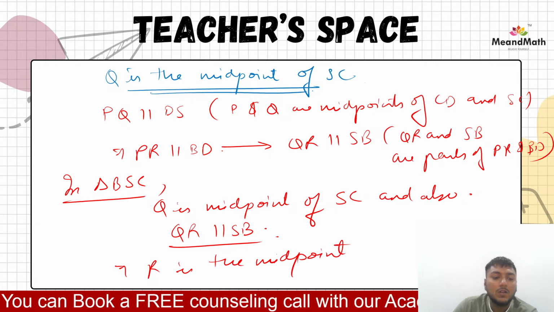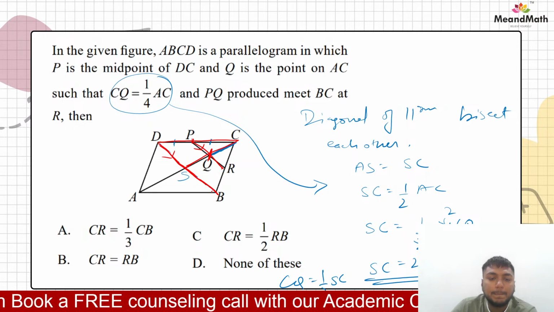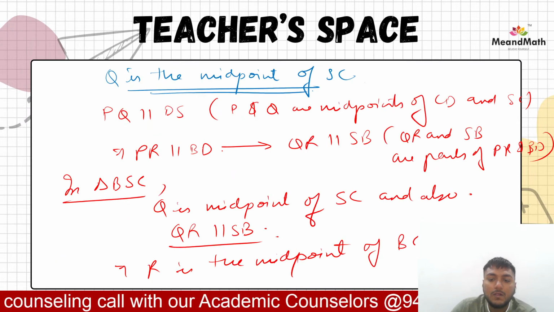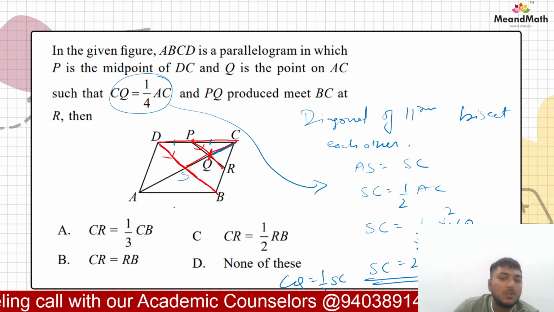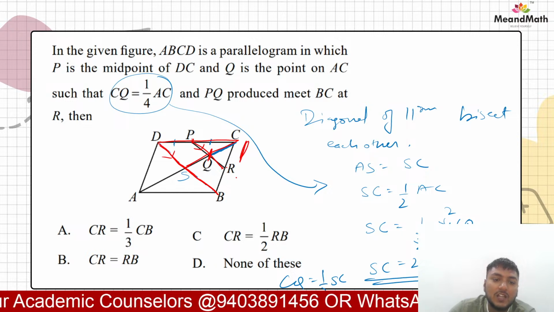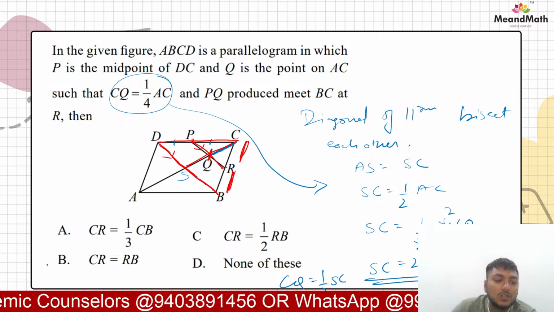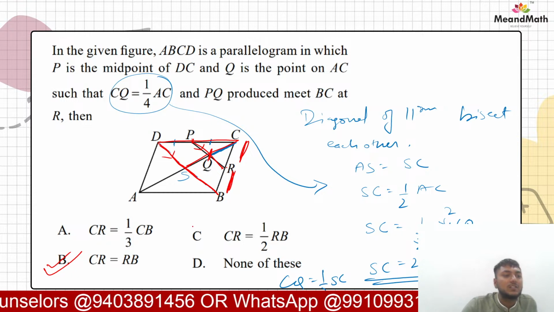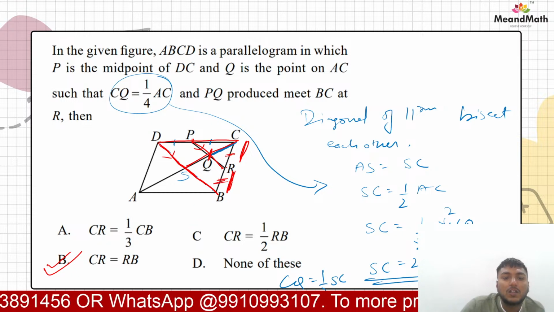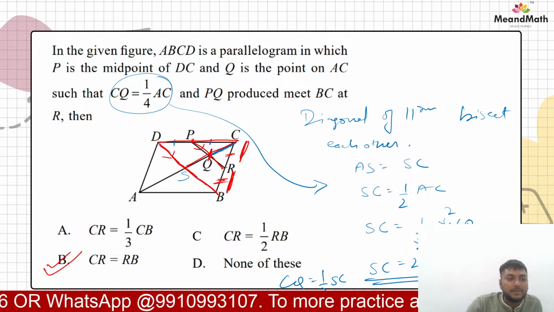Yes or no बच्चों? इसका मतलब क्या हो गया? By converse we can say R is the midpoint of BC. अगर बच्चों R midpoint हो गया BC का, if R is the midpoint we can simply say that CR is equals to RB. Yes or no? So that is why third option would be correct. इसीलिए थर्ड ऑप्शन हमारा करेक्ट हो जाएगा, दैट CR would be equals to what? RB by the converse, right?